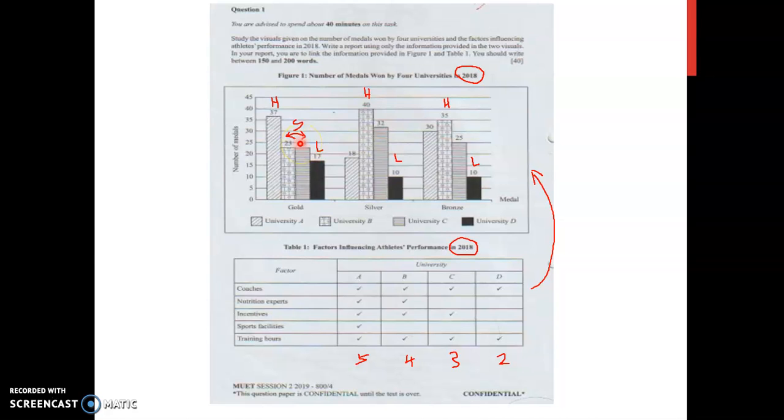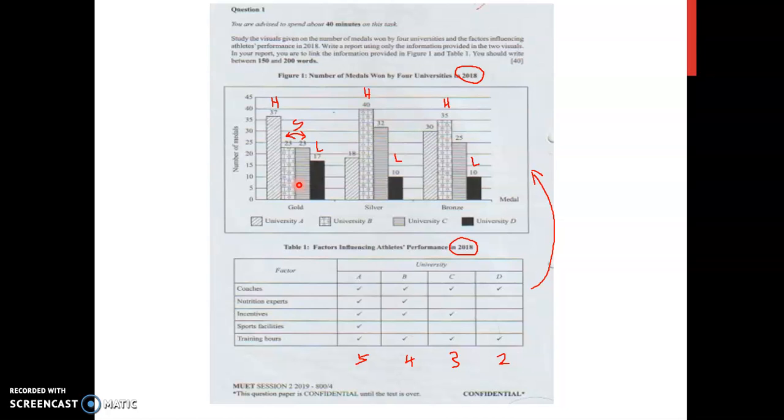Or you can say that although University B had more factors influencing athletes' performance in 2018, which are 4, compared to University C, 3, they garnered the same number of gold medals, which was 23.